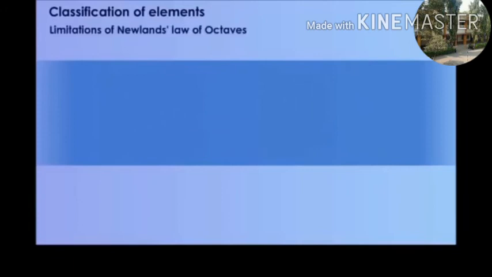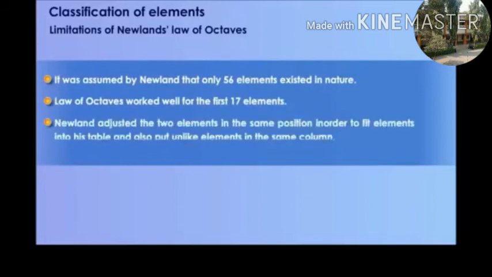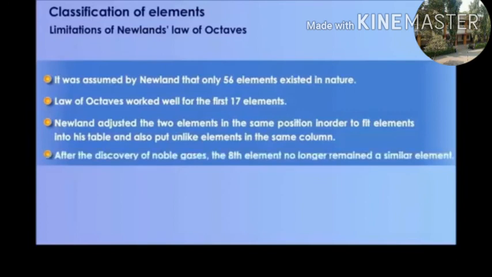Now the limitations of Newlands' law of octaves. It was assumed that only 56 elements existed in nature. The law of octaves works well only for the first 17 elements. Newlands adjusted two elements in the same position in order to fit the elements into his table, and also put unlike elements in the same column.